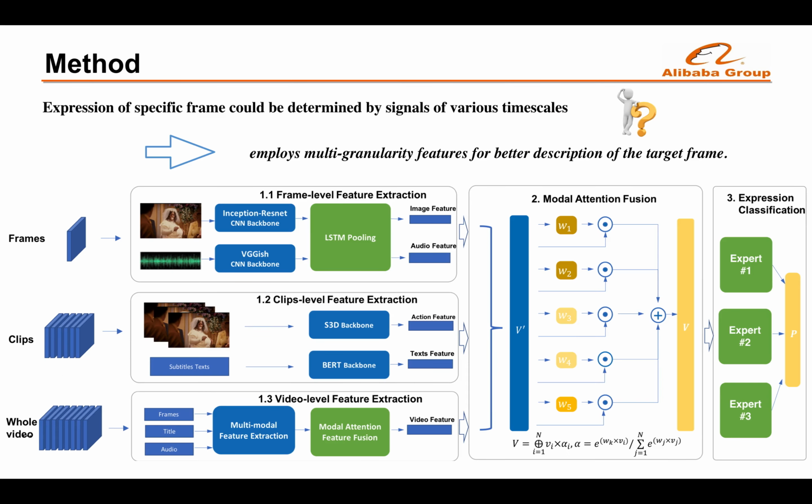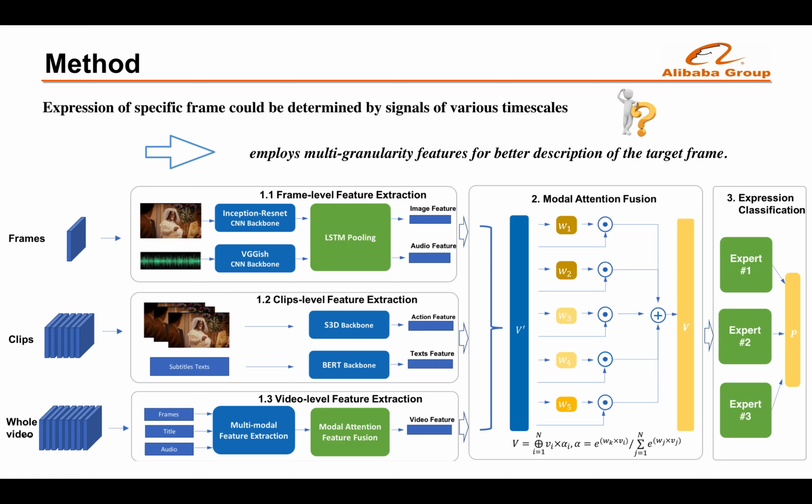For this dense prediction task, we consider that the expression of a specific frame could be determined by signals of various time scales, and we should employ multi-granularity features for better description of the target frame. Hence, we extract multi-granularity features for each video.